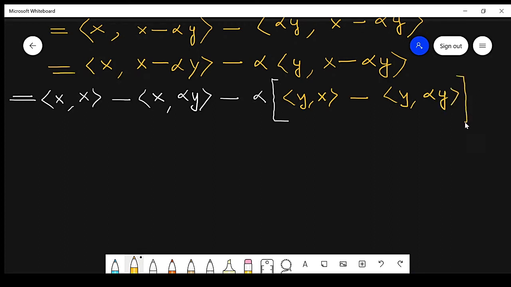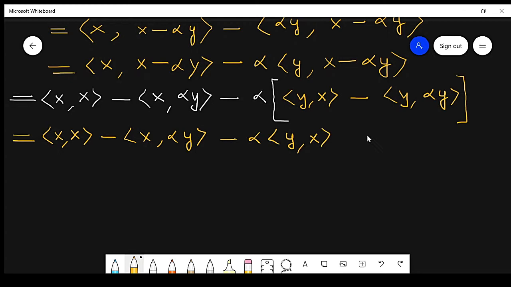So this will become x comma x minus x comma alpha y minus alpha times y comma x plus alpha times y comma alpha y.